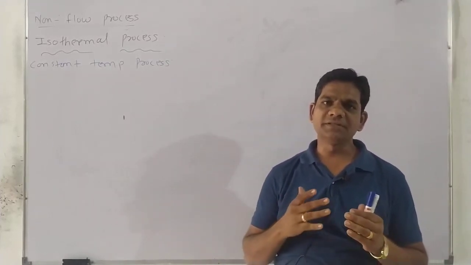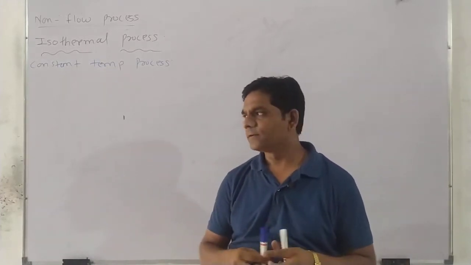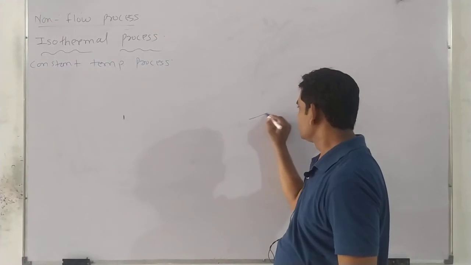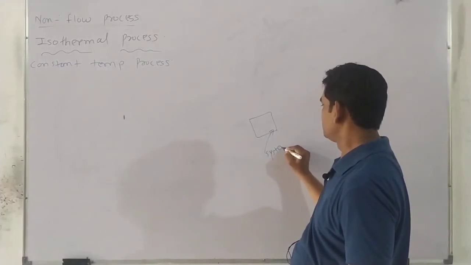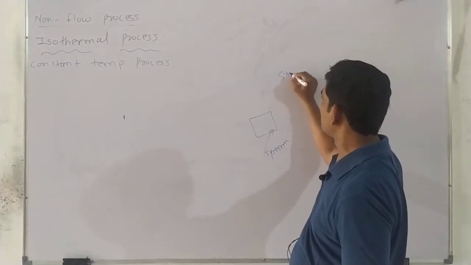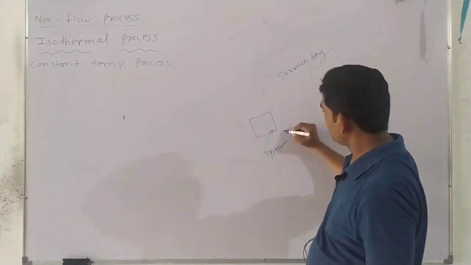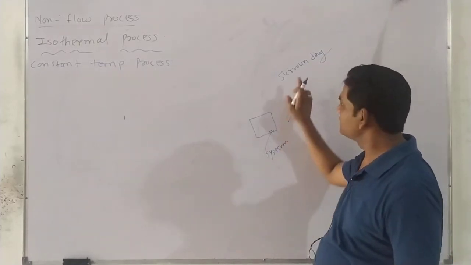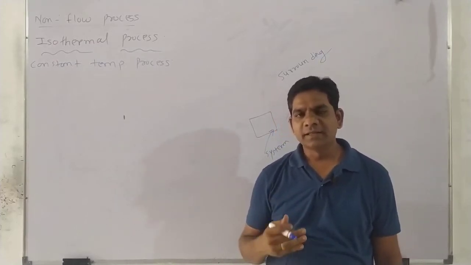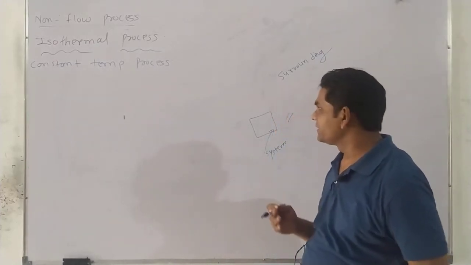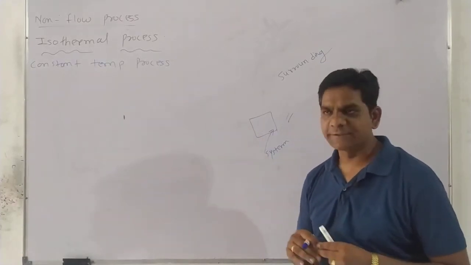Constant temperature means there is the same temperature of system and surrounding. Suppose this is a system. Suppose this is the surroundings. So every time the system and surrounding should be at the same temperature, then we call it a constant temperature process or isothermal process.